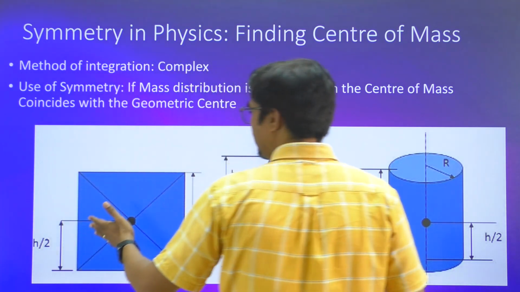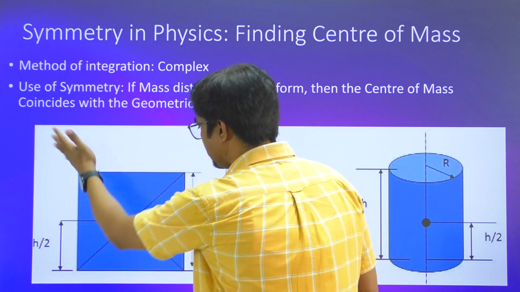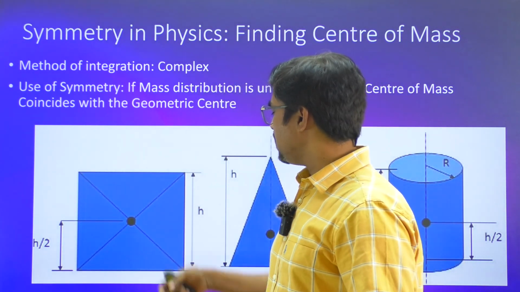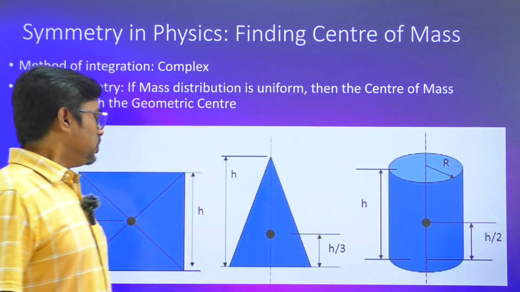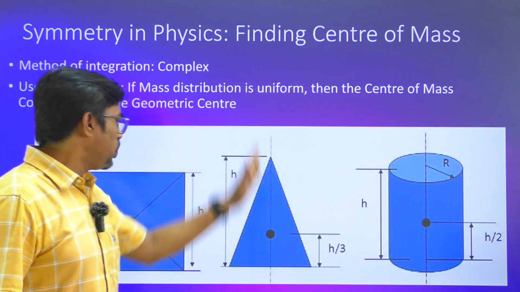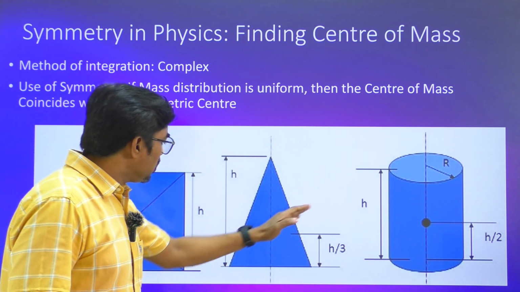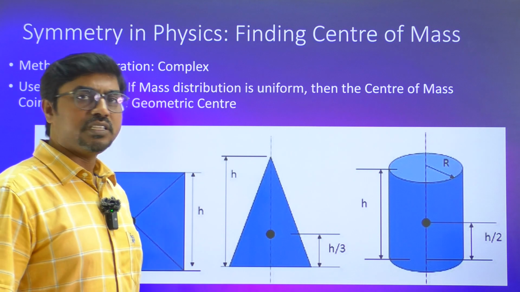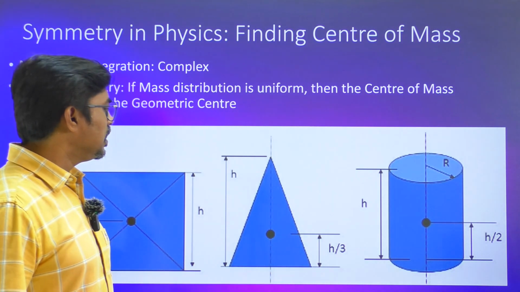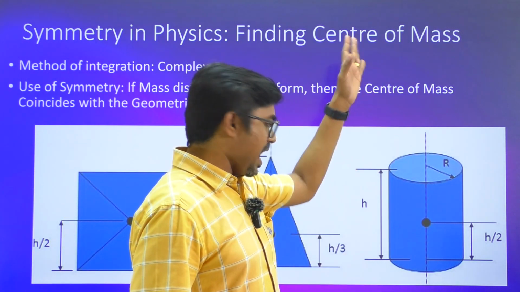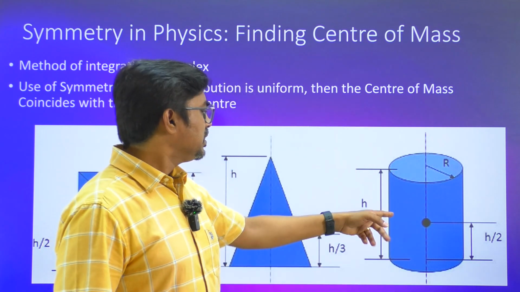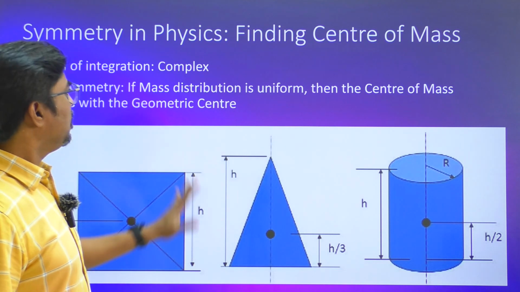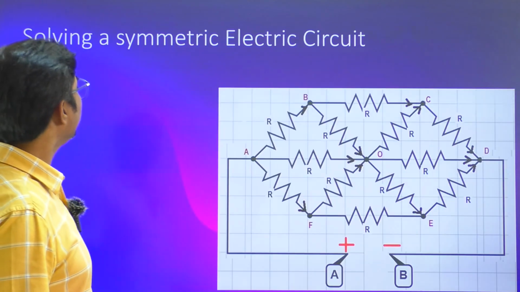That can be identified using the point of intersection of the diagonals, which will be the center of mass here, the center of symmetry. For the triangle, you just draw the medians, which divide the triangle into two parts. The three medians are concurrent at a distance h by 3 from the base and 2h by 3 from the vertex. That is the center of mass. Similarly, for a cylinder, it will be on the axis of symmetry, exactly at the midpoint. That way, we can directly calculate the center of mass, which is the geometric center whenever mass is uniformly distributed. That can simplify the problem.